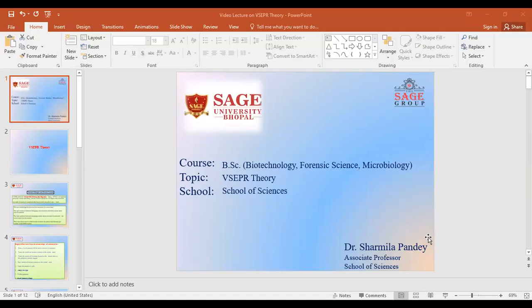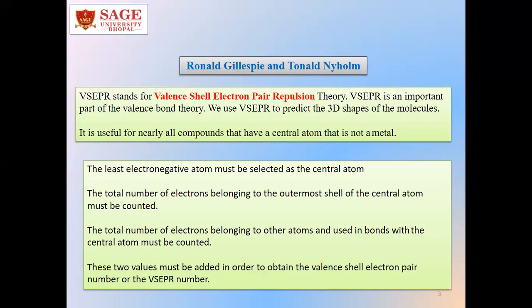Today I will discuss the topic VSEPR theory. Professor Ronald Gillespie and Ronald Nyholm first gave the concept of VSEPR theory, where VSEPR stands for valence shell electron pair repulsion theory. This is an important part of valence bond theory, and we use VSEPR to predict the three-dimensional shapes of the molecules.